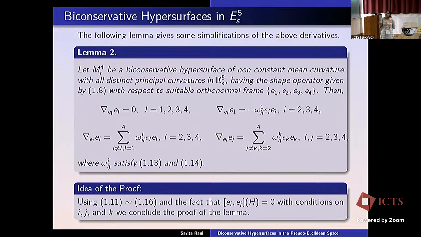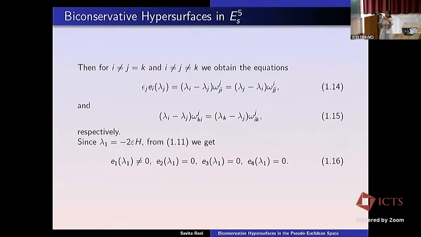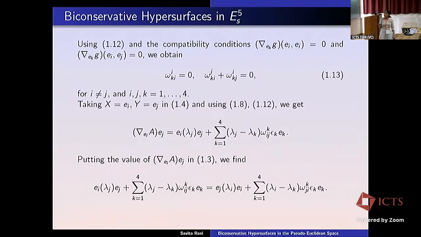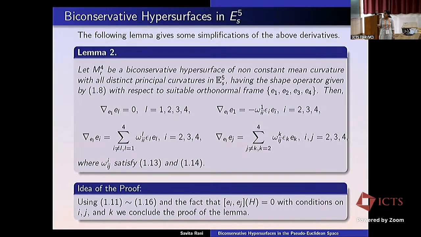And to find this, we used the relations that we obtained above, and then used the condition that this will be equal to 0, applying it to i, j and k. Then we conclude that the covariant derivatives will take this form.